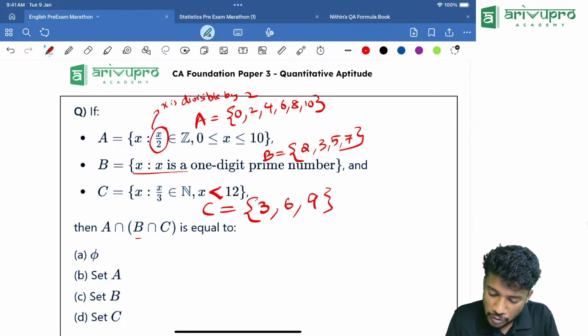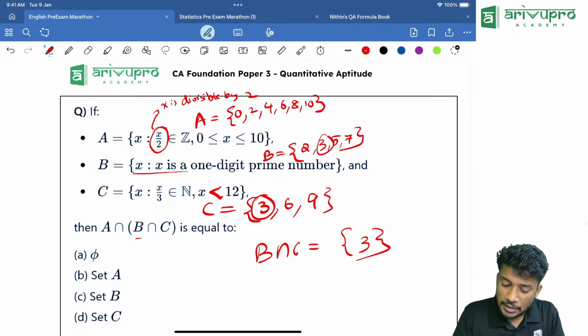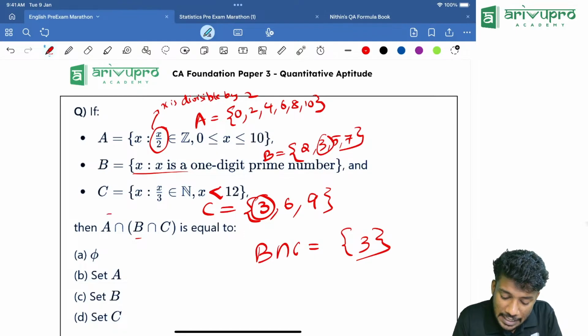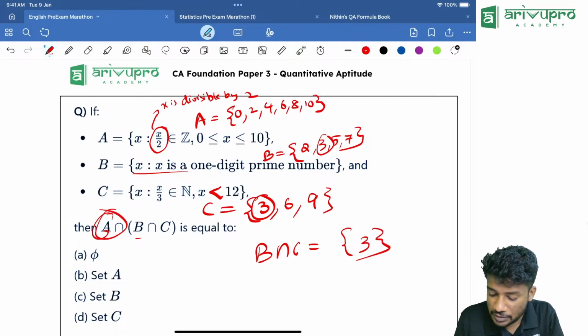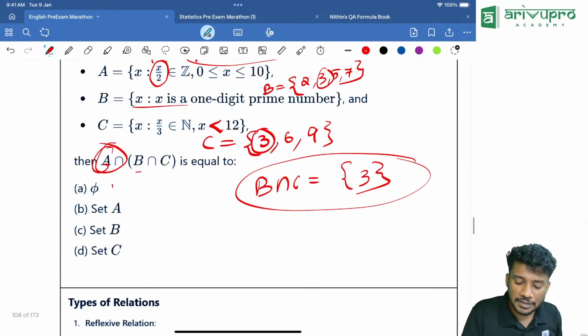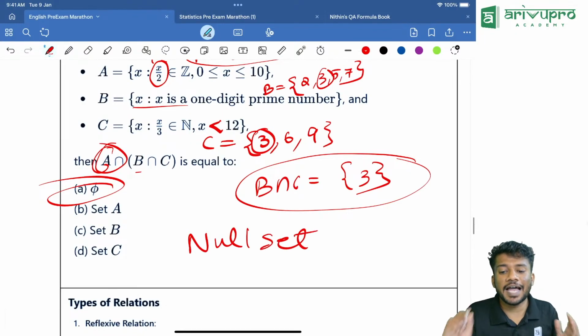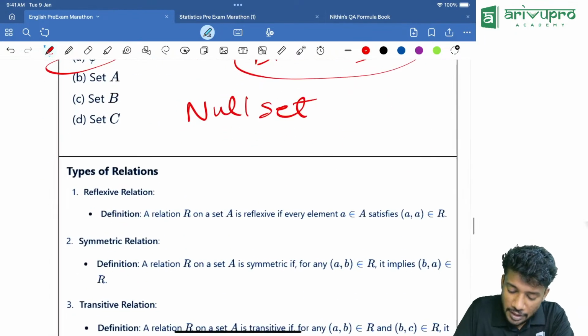B and C, what is common? 3 is common between B and C. That means B intersection C is equal to the set of 3. Then what is common between A intersection B intersection C? That means what is common between B intersection C and A? Is anything common between them? No. The answer is the null set. Nothing is common. Null set is the answer. Got it? Yes.